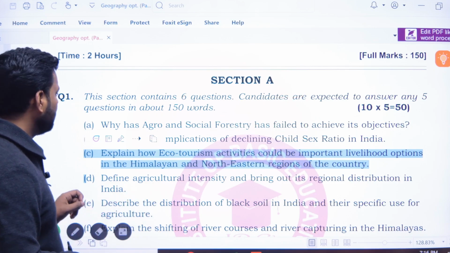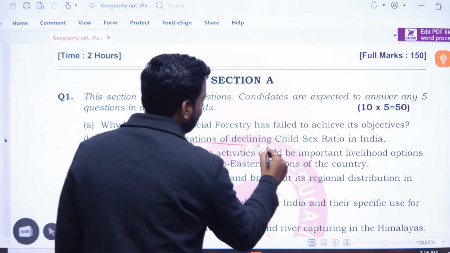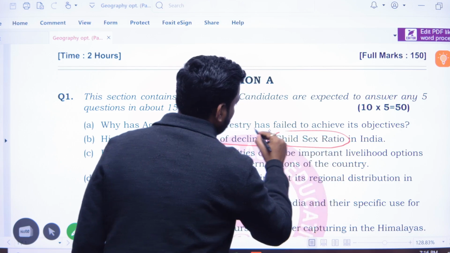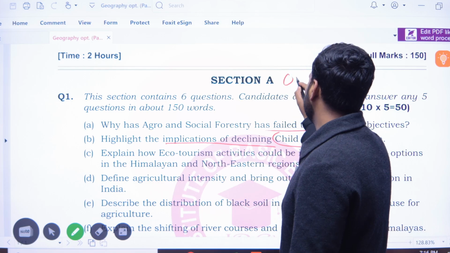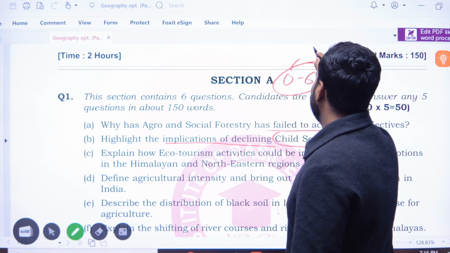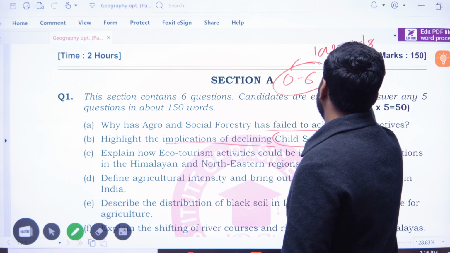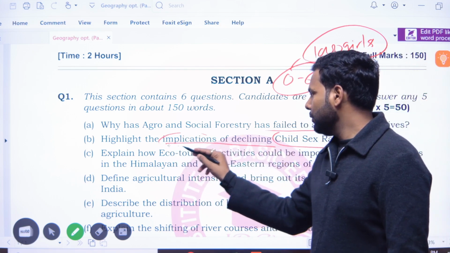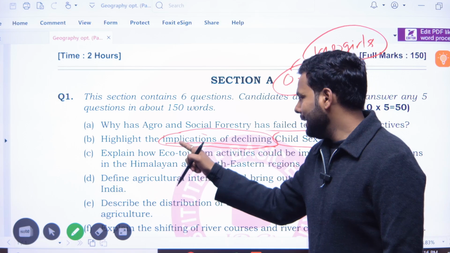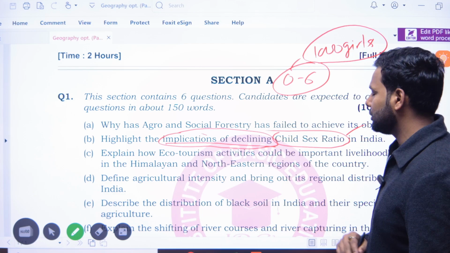Okay, now the second question. Let me read it: highlight the implications of the declining child sex ratio. We all know that the child sex ratio is for the age group 0 to 6 years, and it is per 1000 boys, girls. The child sex ratio is declining. What are the implications of the declining child sex ratio?